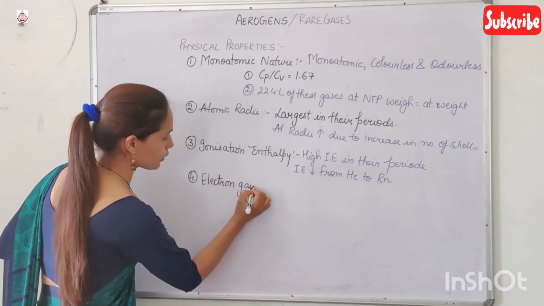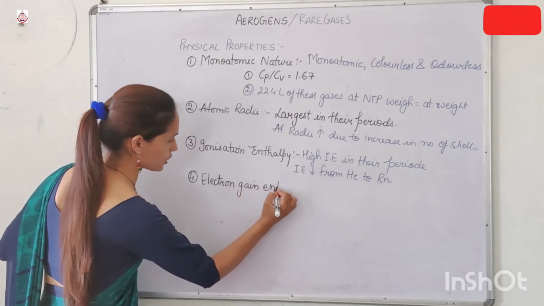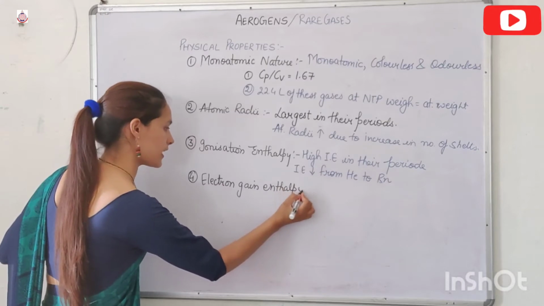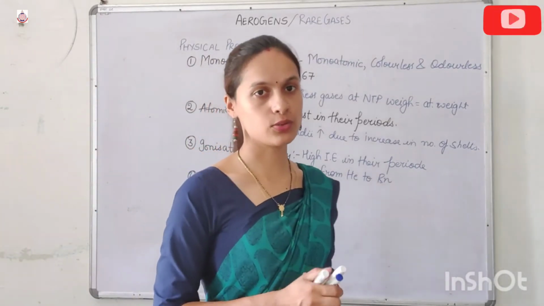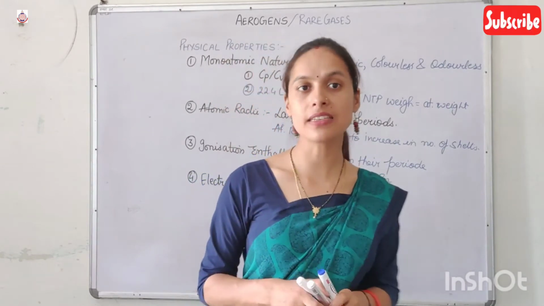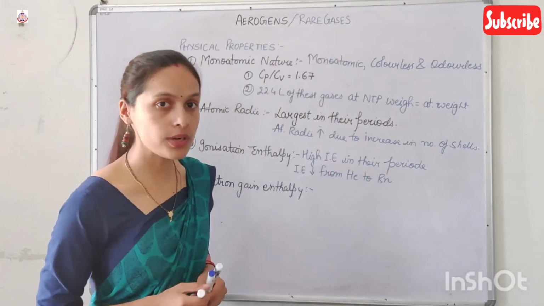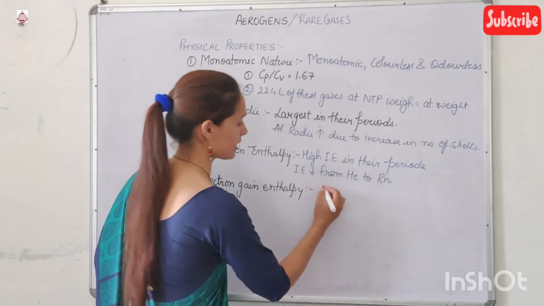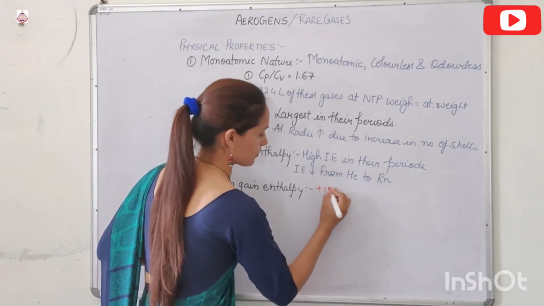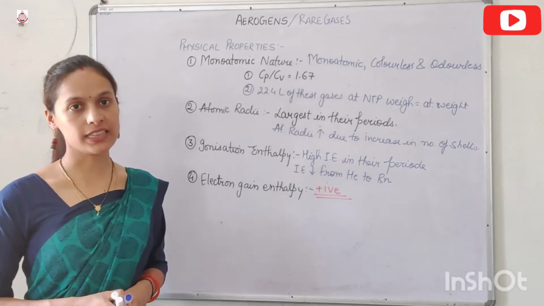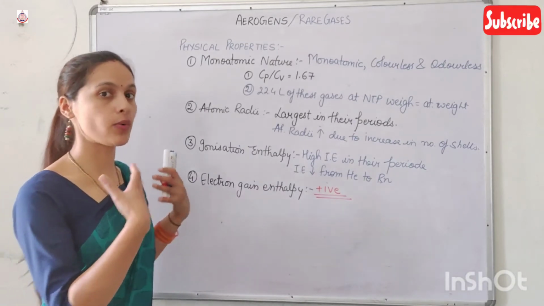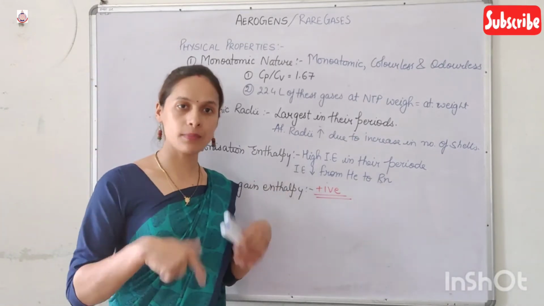Because of the fully filled electronic configuration, they do not gain electron also. So, we have to supply energy so that they can gain electron, as a result of which the electron gain enthalpy of these gases is positive. These gases have positive electron gain enthalpy because they require energy to accept the electron.